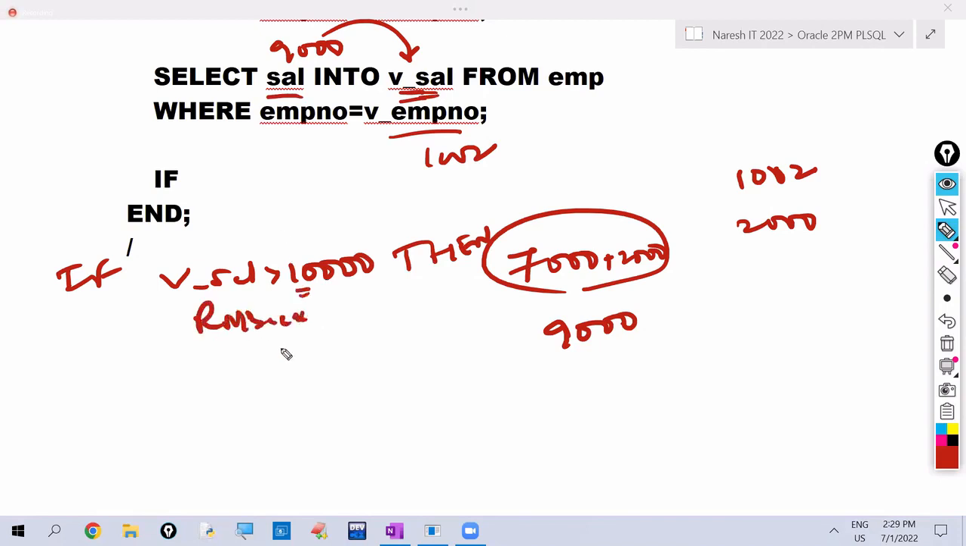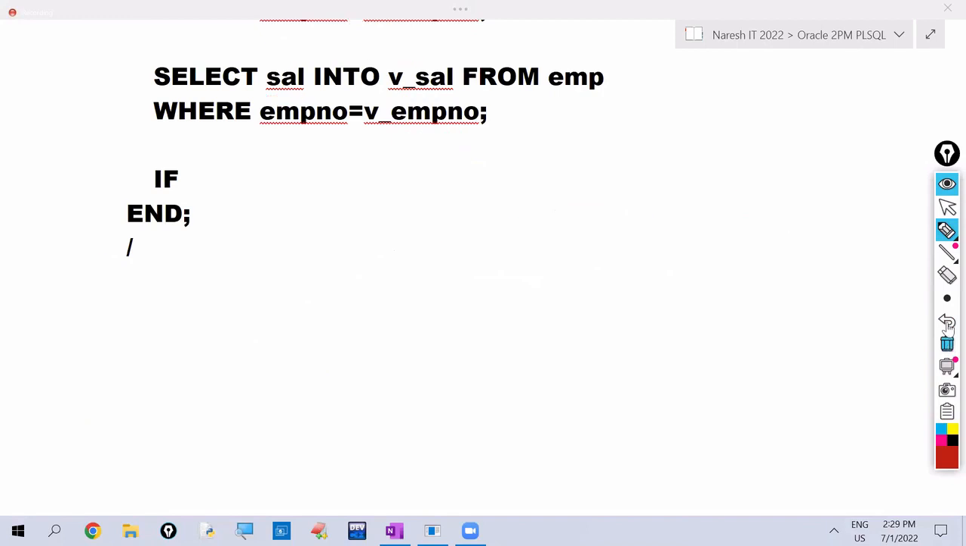So to cancel it, what do we have to write here? Rollback. Otherwise, we have to save it. To save it, what do we have to write here? Commit. To close this if, what are we writing? End if. So this is the if control section we are writing.